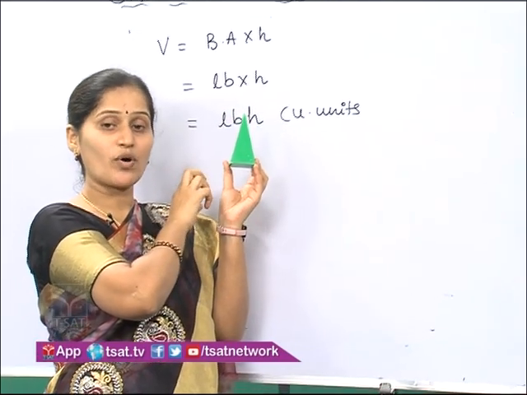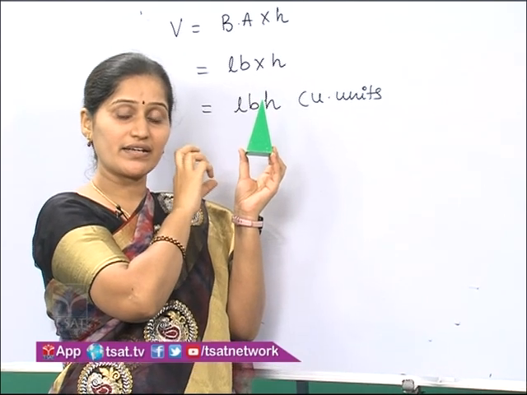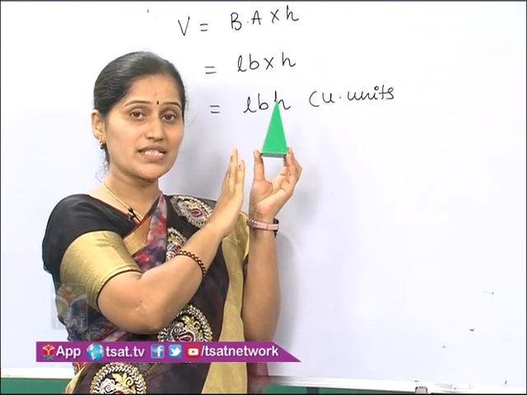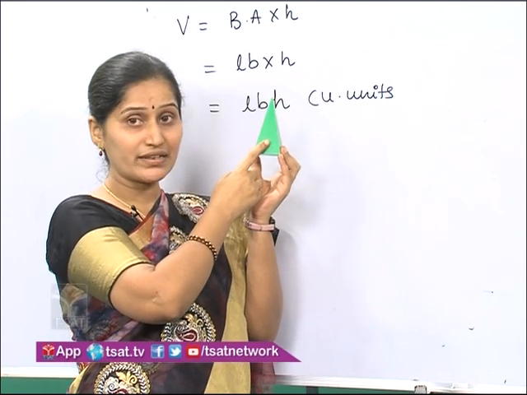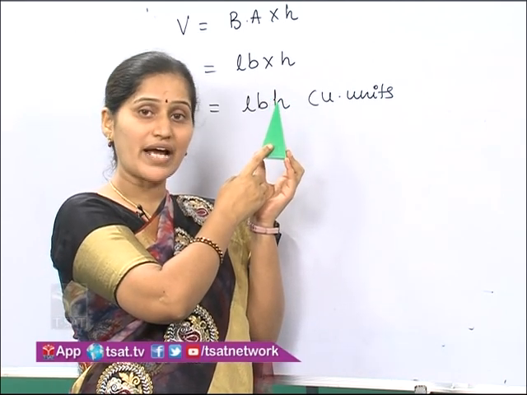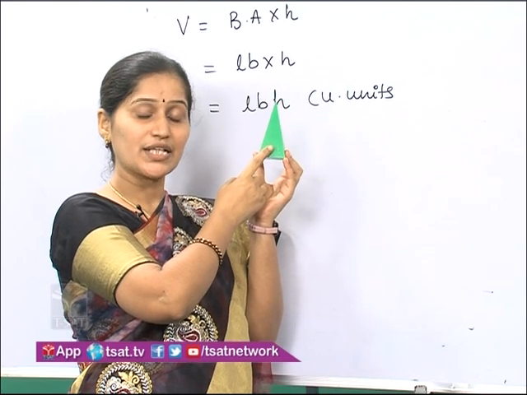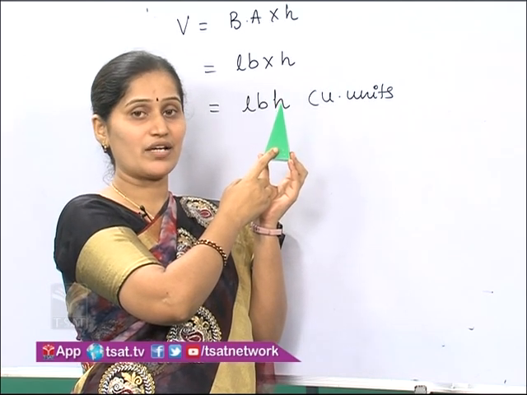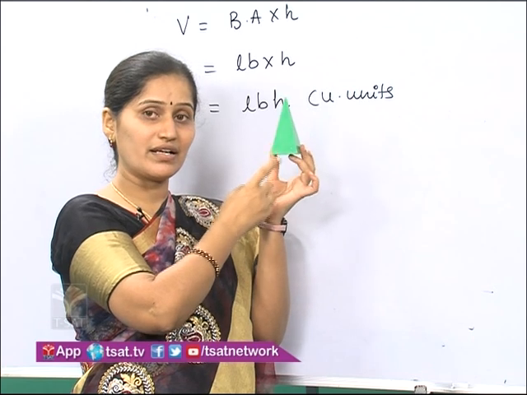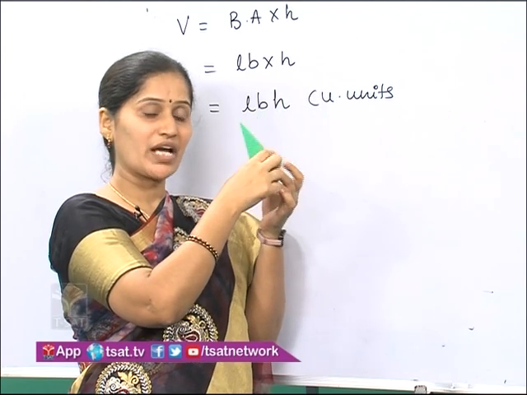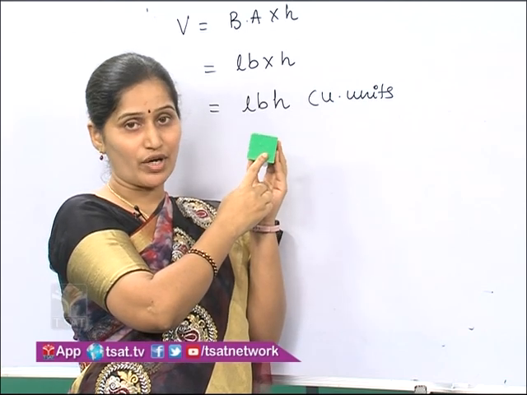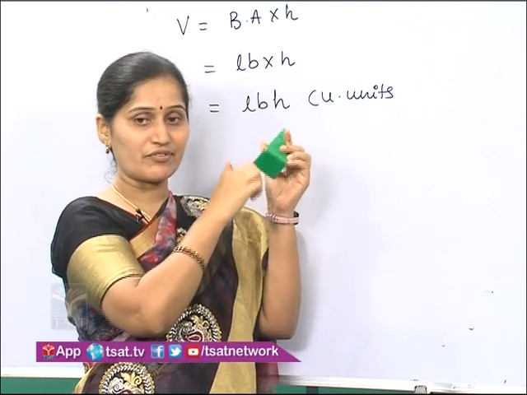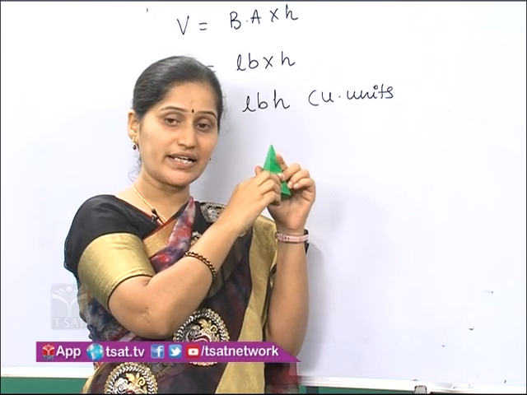In a cuboid, lateral faces are in rectangular shape, so we have used the area of the rectangle formula. But here these are in triangular shape, so use the area of the triangle formula to find the lateral surface area. Again, based on the base shape, you have to use that particular formula to find the total surface area. Is it clear?